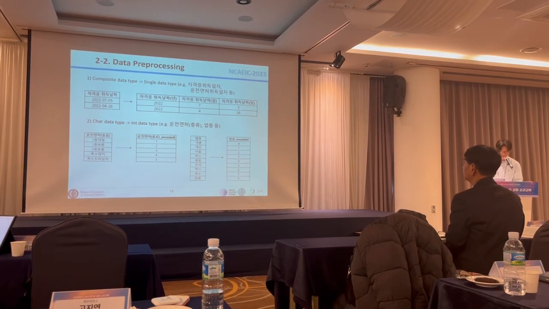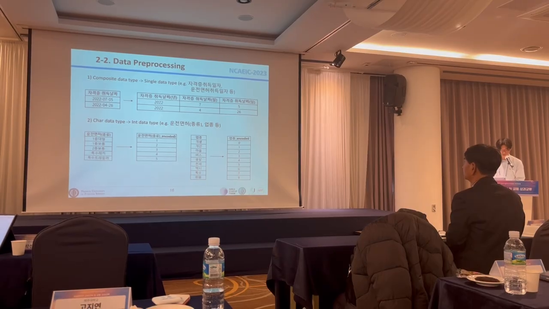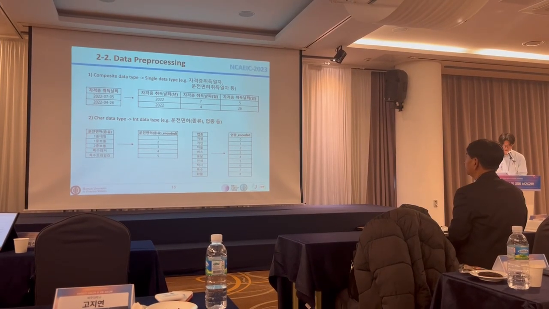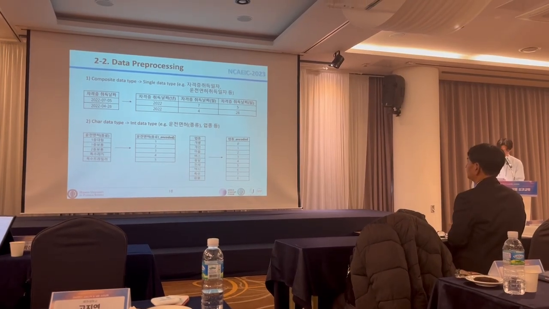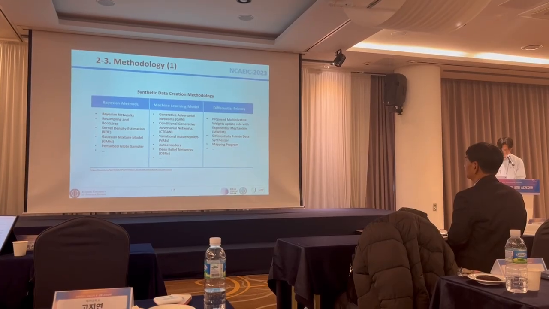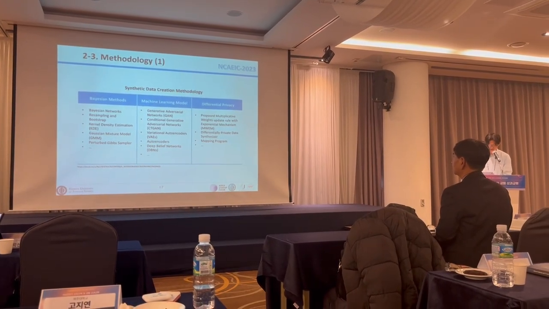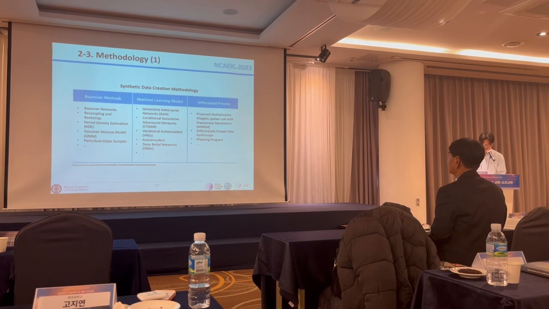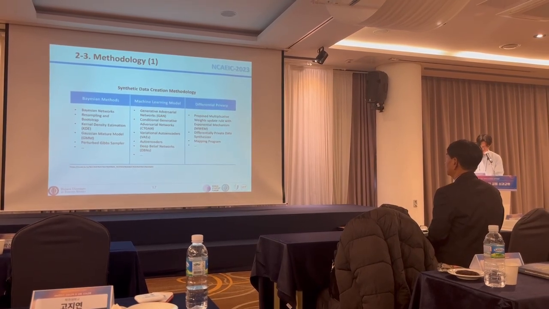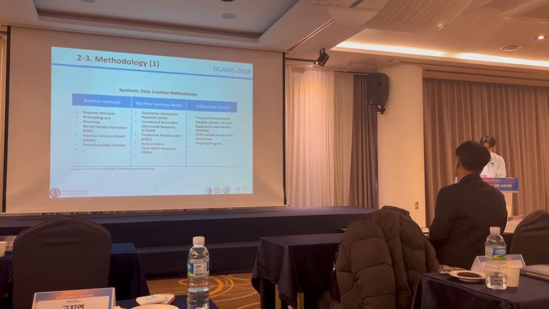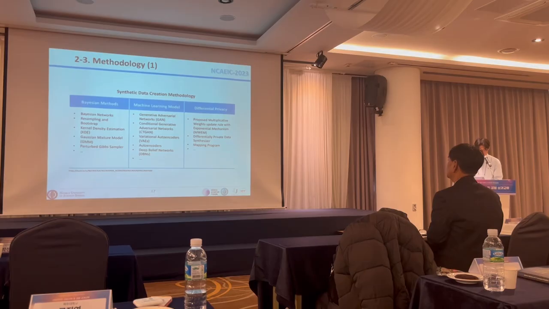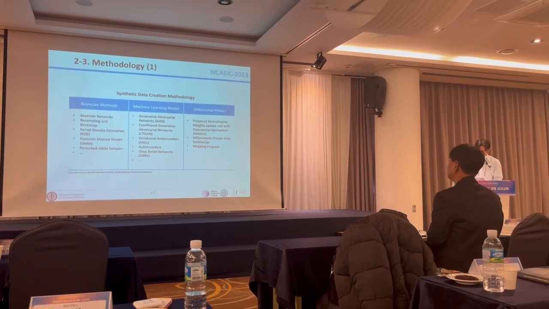Now I'll explain the data preprocessing. First, we split complex columns into derived columns. Second, categorical columns were converted to integers using label encoding. Given the preprocessed data, how can we generate synthetic data? Our exploration led us to three main methods: Bayesian, machine learning, and differential privacy. Each of these methods has various sub-methodologies. We referenced other papers and considered which approach would be most suitable for our data.